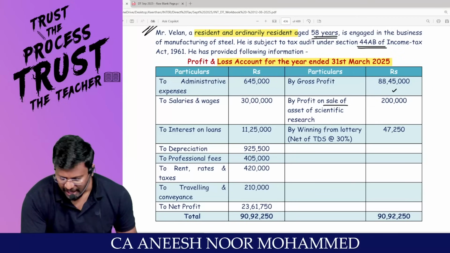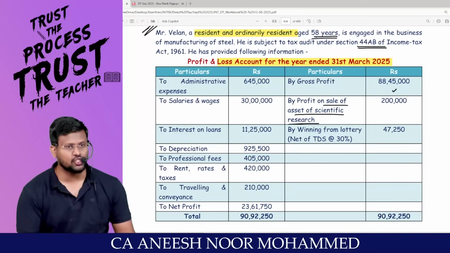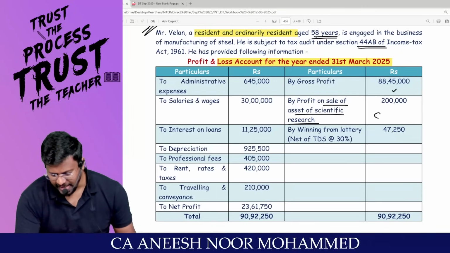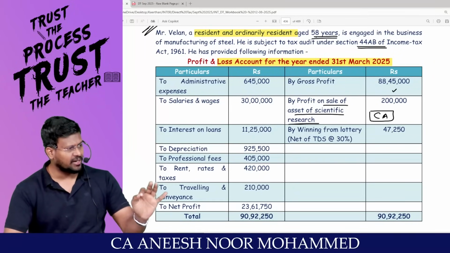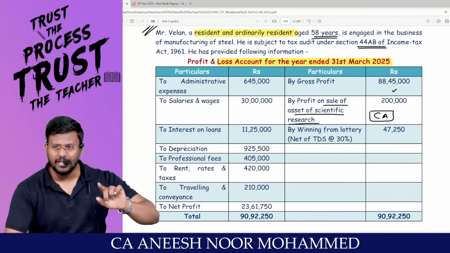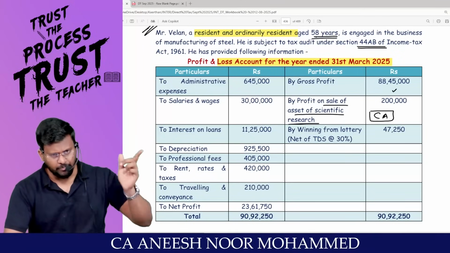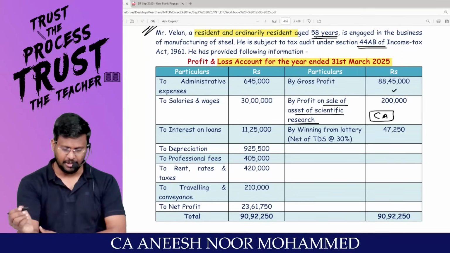Profit on sale of asset of scientific research. Sir, this is a capital asset, my dear lovable students. The income should be taxable under the head capital gain. But this has been credited to the P&L account, so remove it from the P&L account and tax it under capital gain.